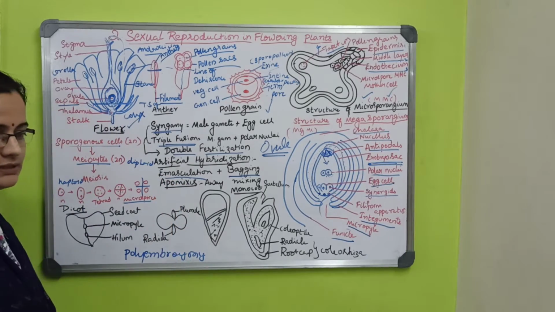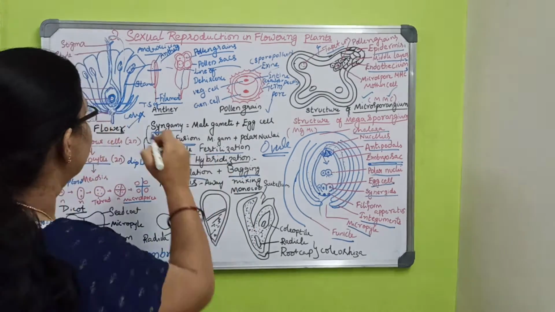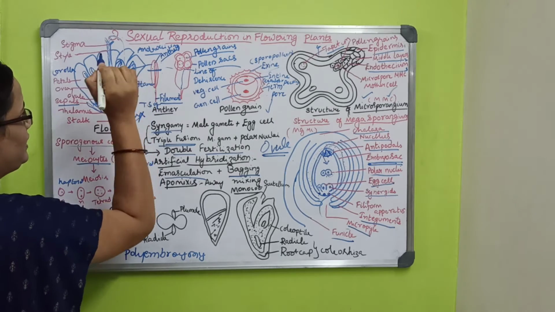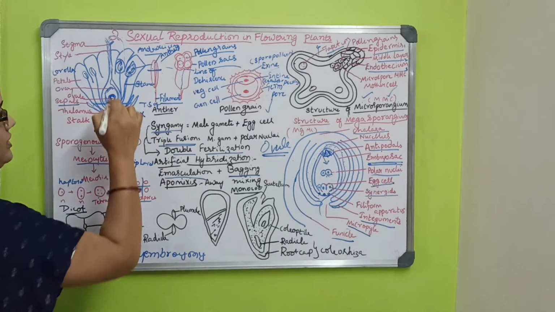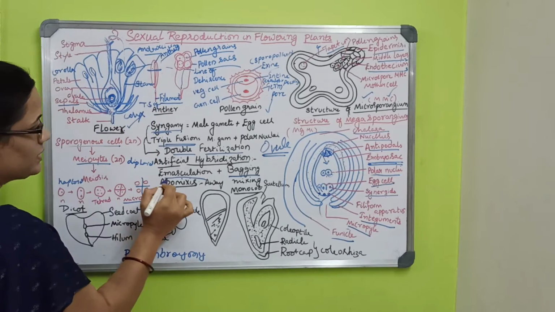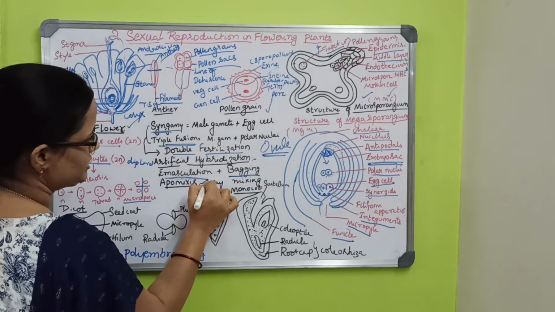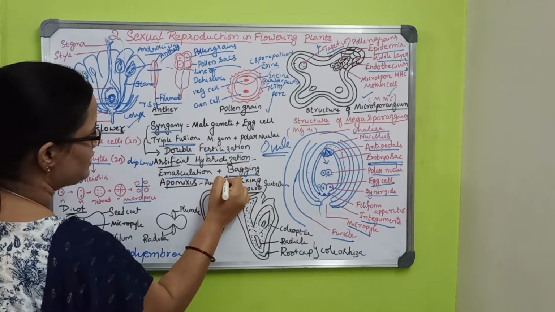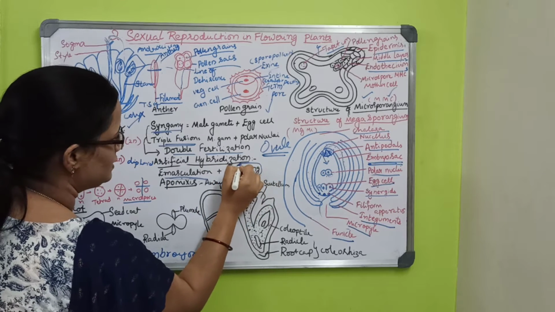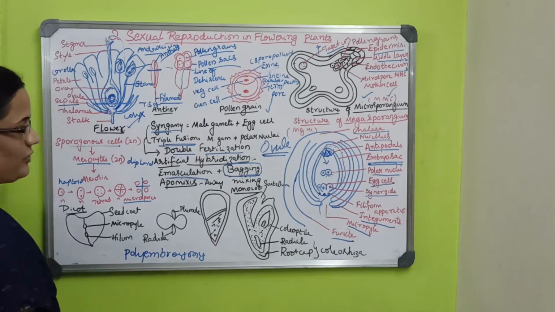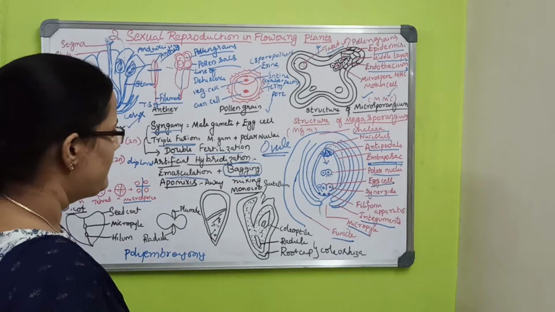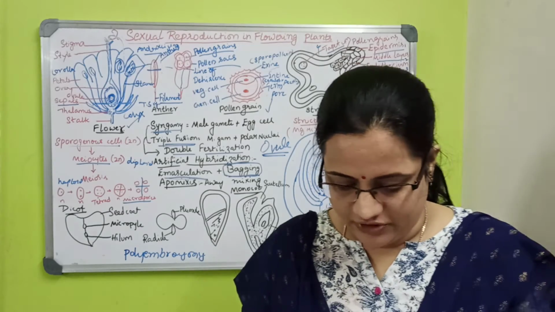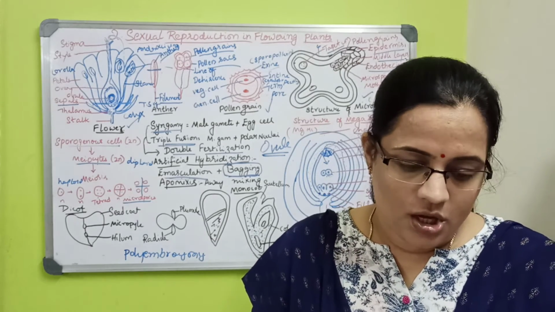Removal of anthers artificially is called emasculation, and after removing the anthers they will place another on it and cover the flower with a bag. That is called bagging. Like that, fertilization I already told.